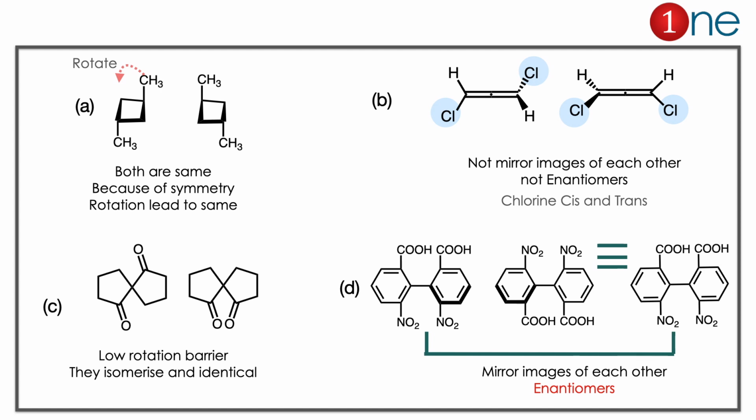If you look at the C, you have ketones on either side of the spiro, but it will be a free ketone because you have hydrogen, so it can rotate freely. So there is a low rotation barrier, the compound isomerizes, it is identical. If you look at the D, it is an enantiomer. The answer is a little bit twisted. The second compound, if you rotate it, you can clearly see the mirror image. They are mirror images of each other. So they are enantiomers. So our answer is clearly D there.